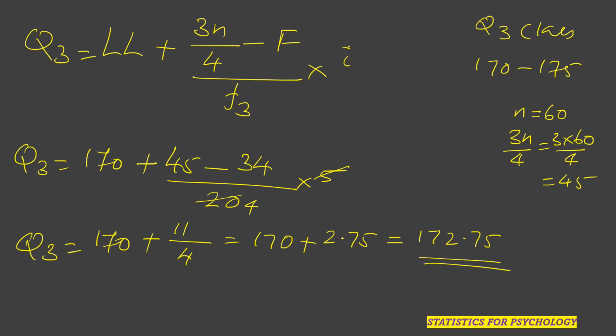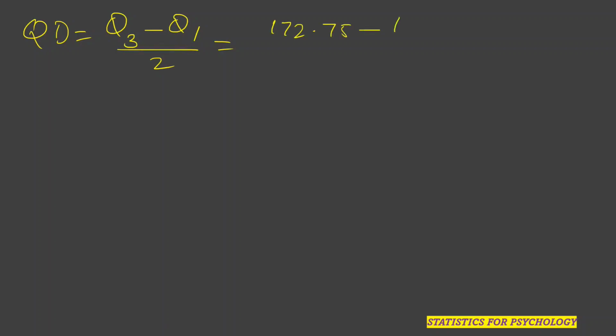Now let us calculate quartile deviation. Quartile deviation is equal to Q3 minus Q1 divided by 2. Q3 is 172.75, Q1 is 163, divided by 2. So we got 4.875. So the quartile deviation for this particular data is 4.875. This is the way we can calculate quartile deviation of grouped data.